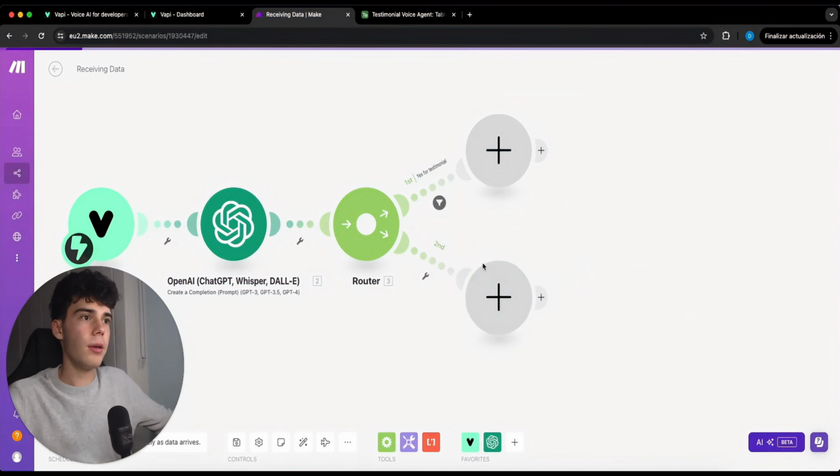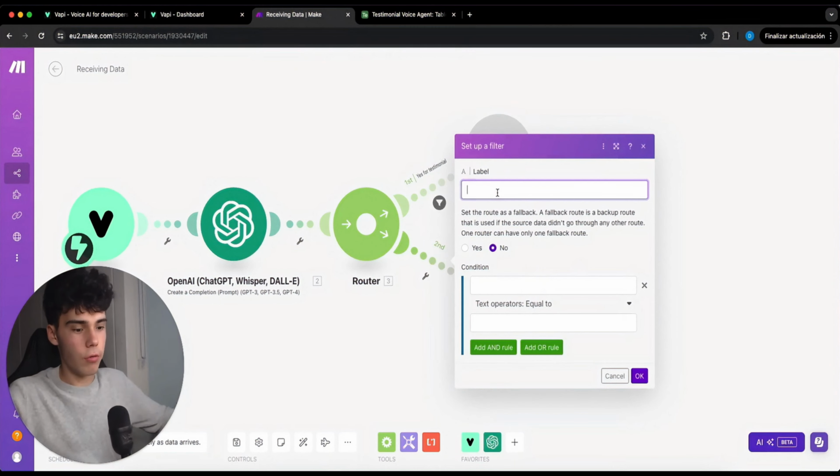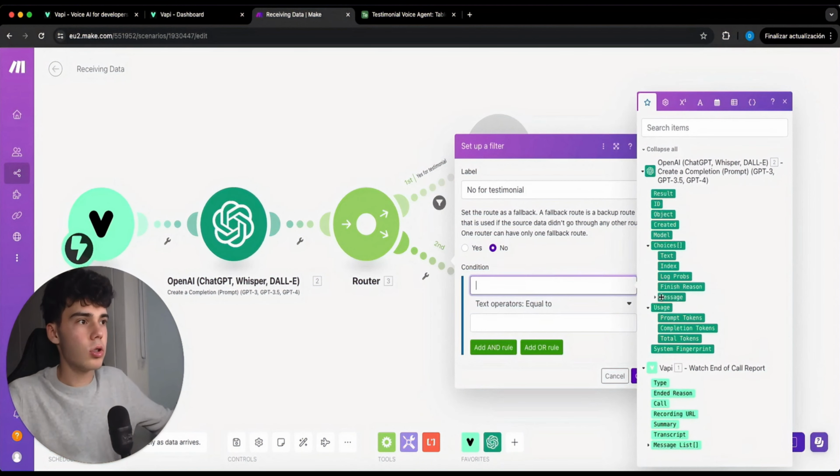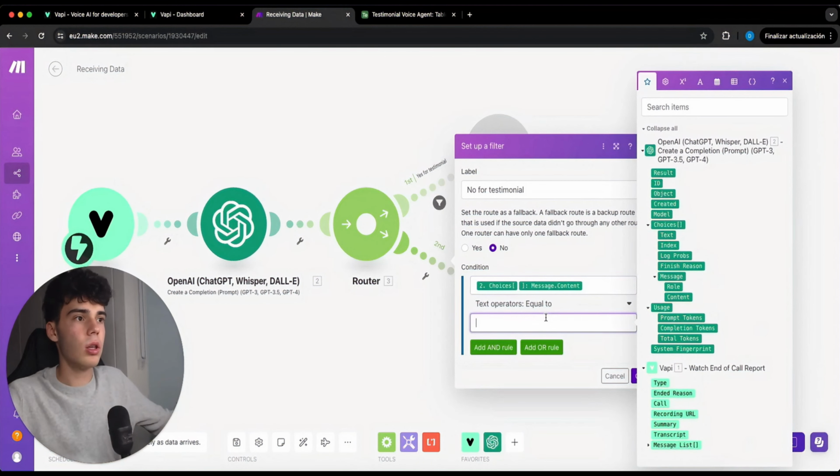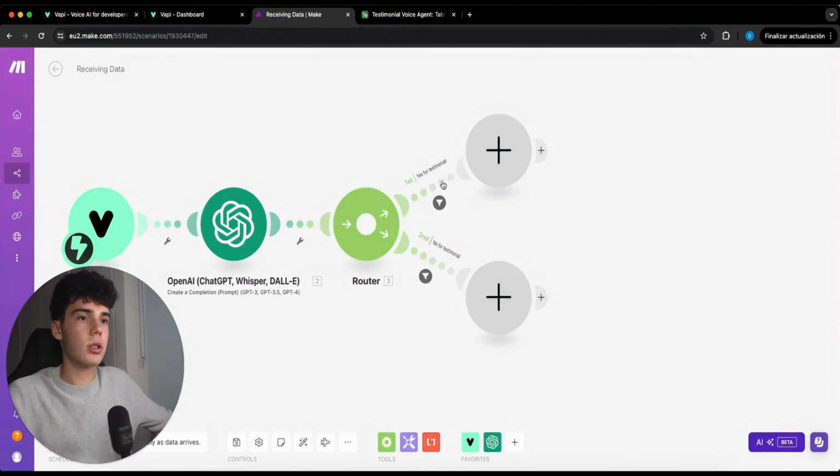We click on OK. Here we're gonna put no for testimonial, and in condition we're gonna place the same: choices, message, content equal to no. Let's click on OK. Let's start with the bottom path, in which, as we already know the client doesn't want to leave a testimonial, we are only gonna add a simple phrase.